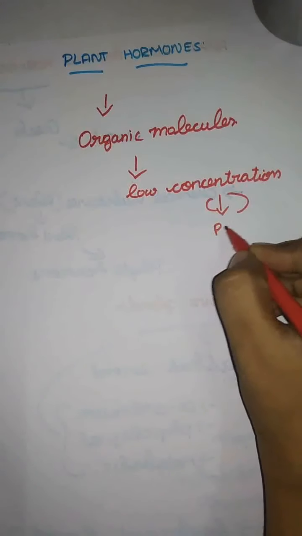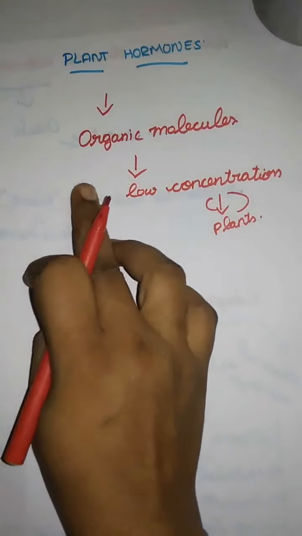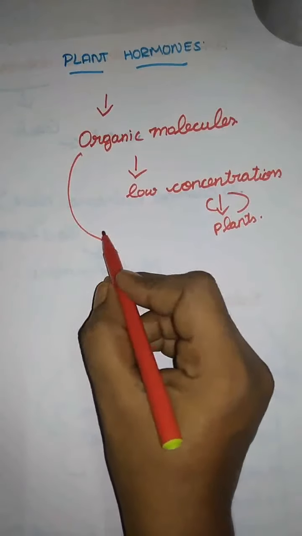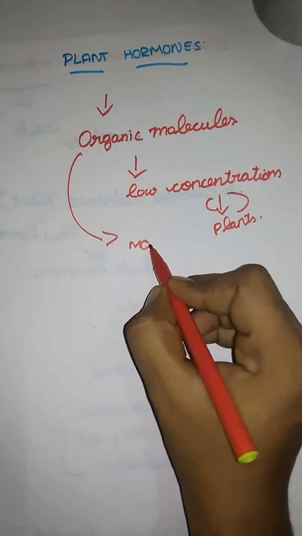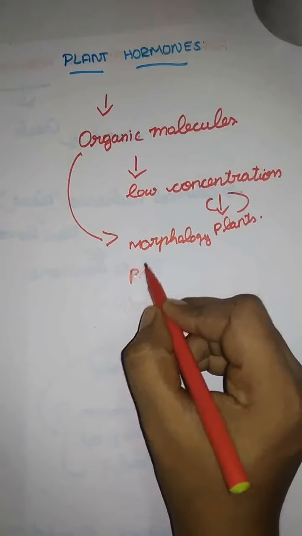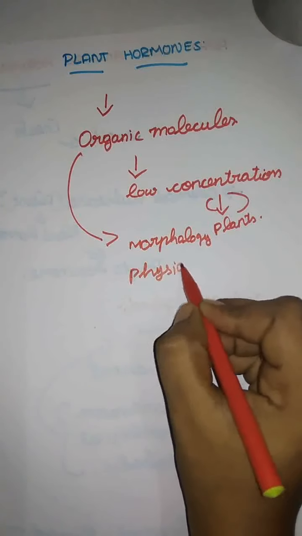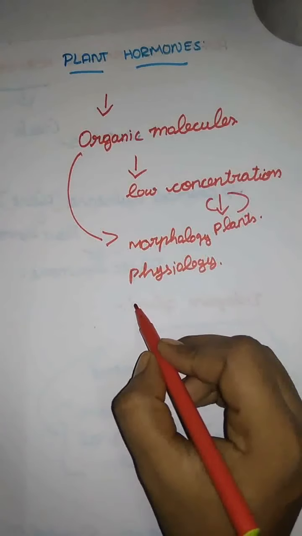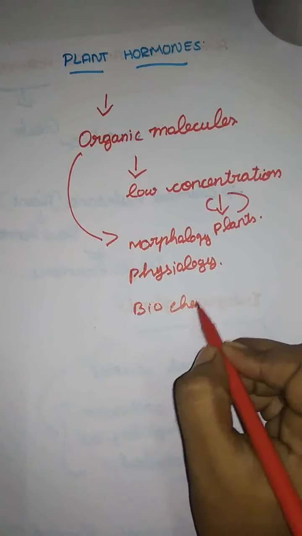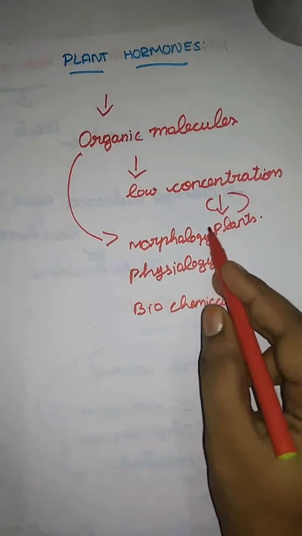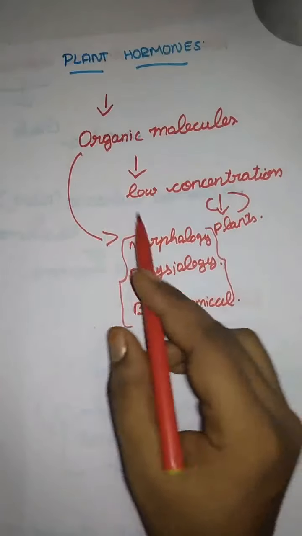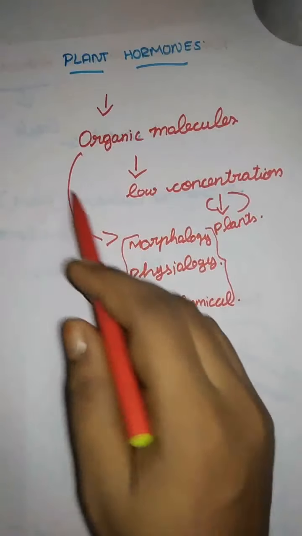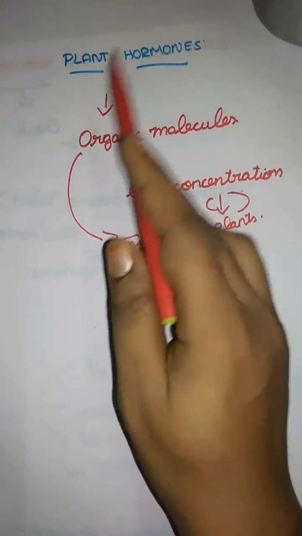Low concentration in plants. Here, organic molecules. Some will say no, that is only a hormone. So, the basic functions of a hormone: the first one, we already said, is morphology; the next one is biochemical, that is chemicals. Here they control the activity of organic molecules. When we look at what controls all the activity, it is these organic molecules, and those organic molecules are the plant hormones.